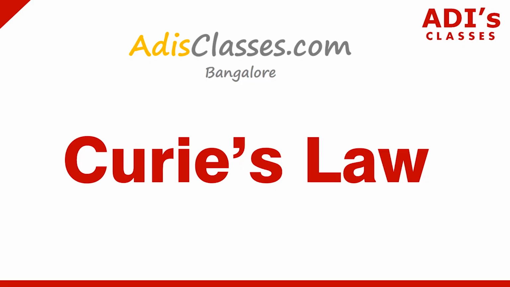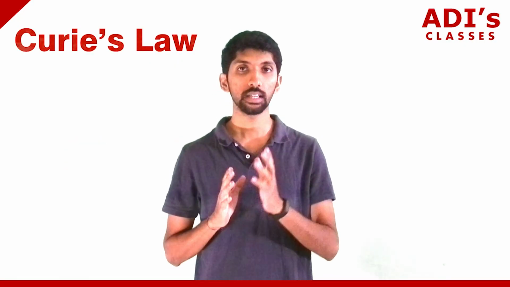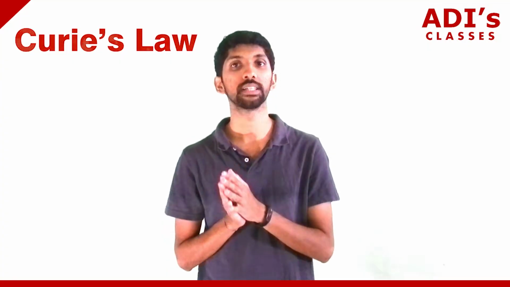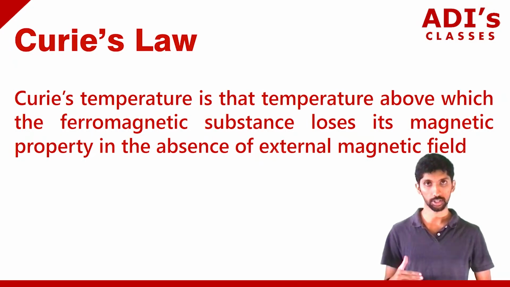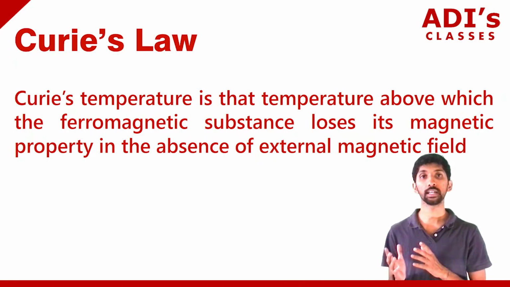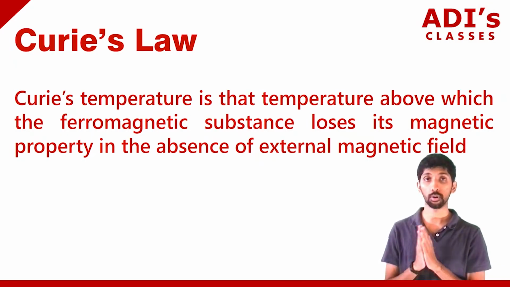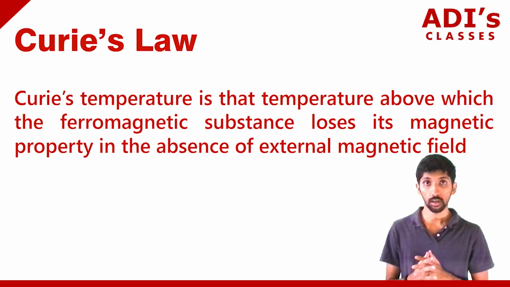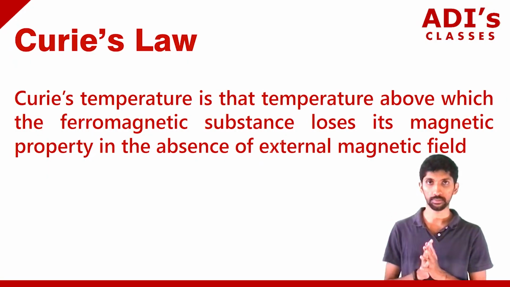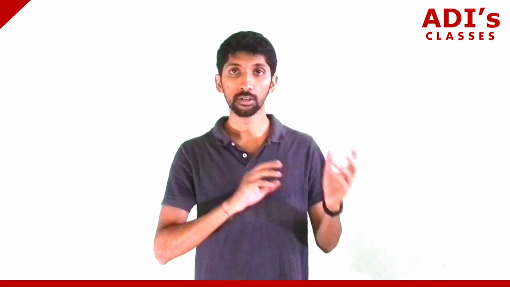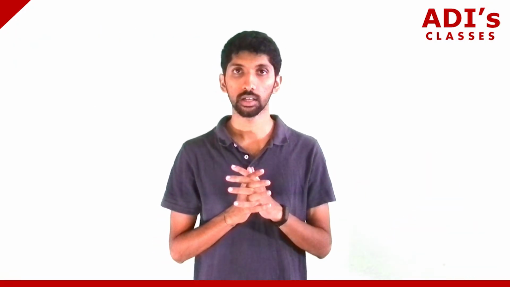Okay, now let's talk about Curie's law. When we talk about Curie's law or Curie's temperature, how we define this is: it is the temperature above which a ferromagnetic substance loses the property of magnetism without an external field in it. In other words, suppose you have a magnetic substance, a magnet. You heat it, it loses its magnetic property. This temperature is what we call Curie's temperature.